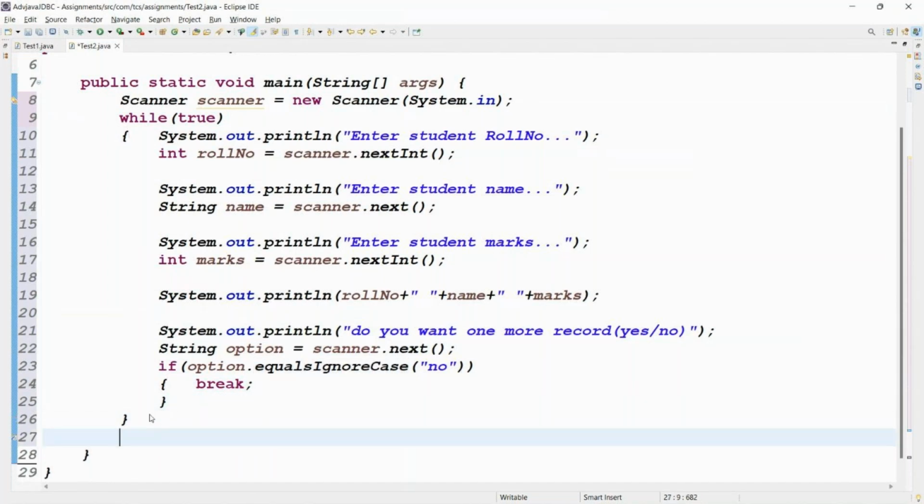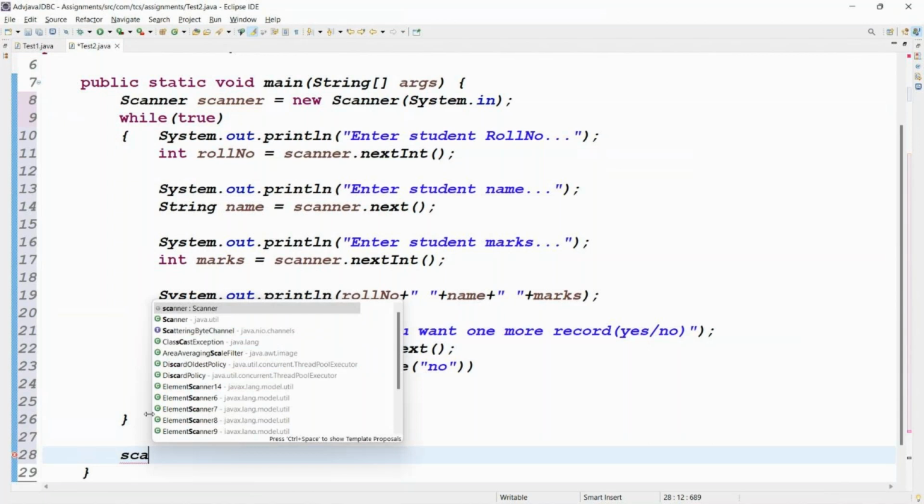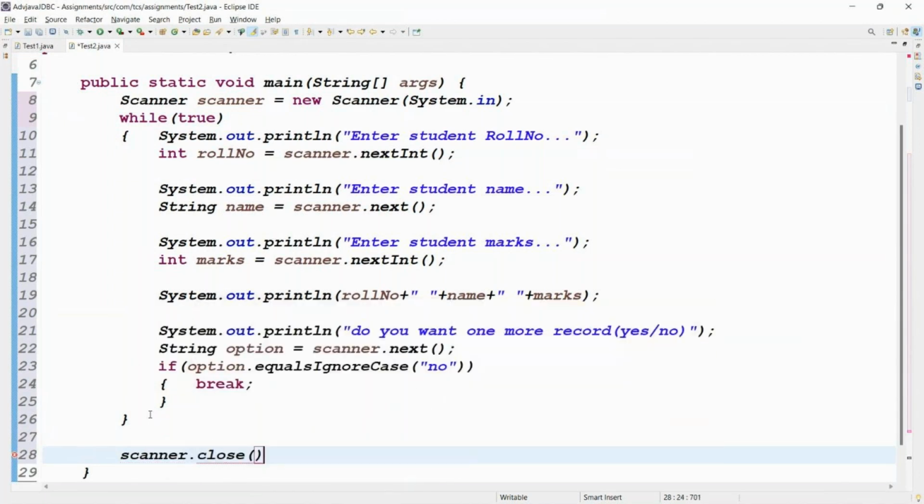You need a bit of knowledge and analysis, that's important. How many times do I want to repeat? If a number of times is known, then for loop. When I want to stop, take that option, scanner dot next. If option equals no, that means I need to stop.